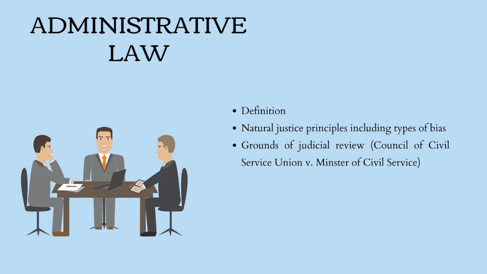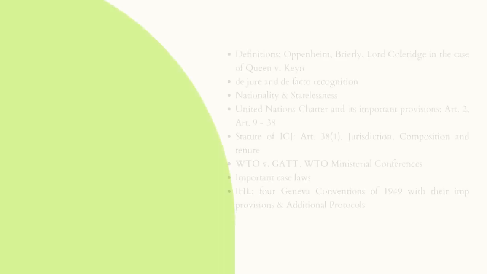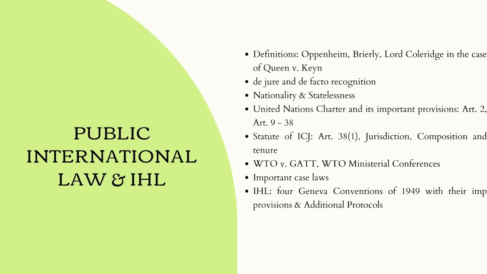Then under the second unit, administrative law is also covered. For this, just go through the important definitions of administrative law and the natural justice principles, including the types of bias and the 5 grounds of judicial review. Unit 3 is public international law and humanitarian law. For this, just go through the important definitions of international law, especially those given by Oppenheim or Brierly, right? Then we have de jure and de facto recognition. So know the concept and the difference between them.